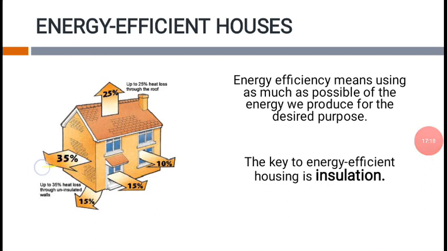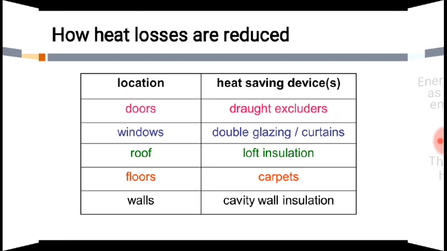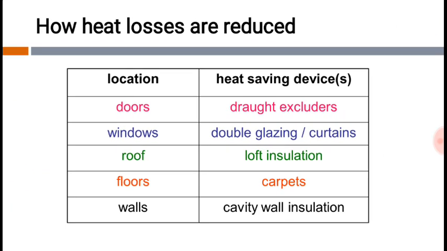That is, the walls, the roof, the windows, and the doors, and the floor. So I have a table here which gives you an idea how this is managed. That is how heat loss is reduced by doing a few steps, that is, applying some kind of strategy. For example, we take the doors. Yeah, they do allow the heat to escape.